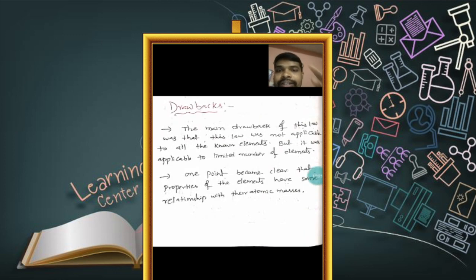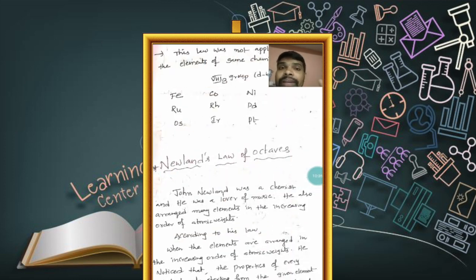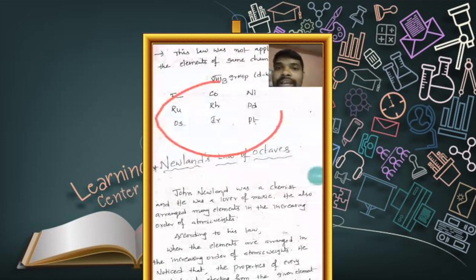First one is what? This law was applicable to a limited number of elements. The remaining elements could not be arranged into Dobereiner's law of triad. And the next one is what? This law was not applicable to the elements of the same chemical family, like these 9 elements. These 9 elements belong to the same chemical family. These are called D block elements, for which Dobereiner's law was not applicable. Clear?